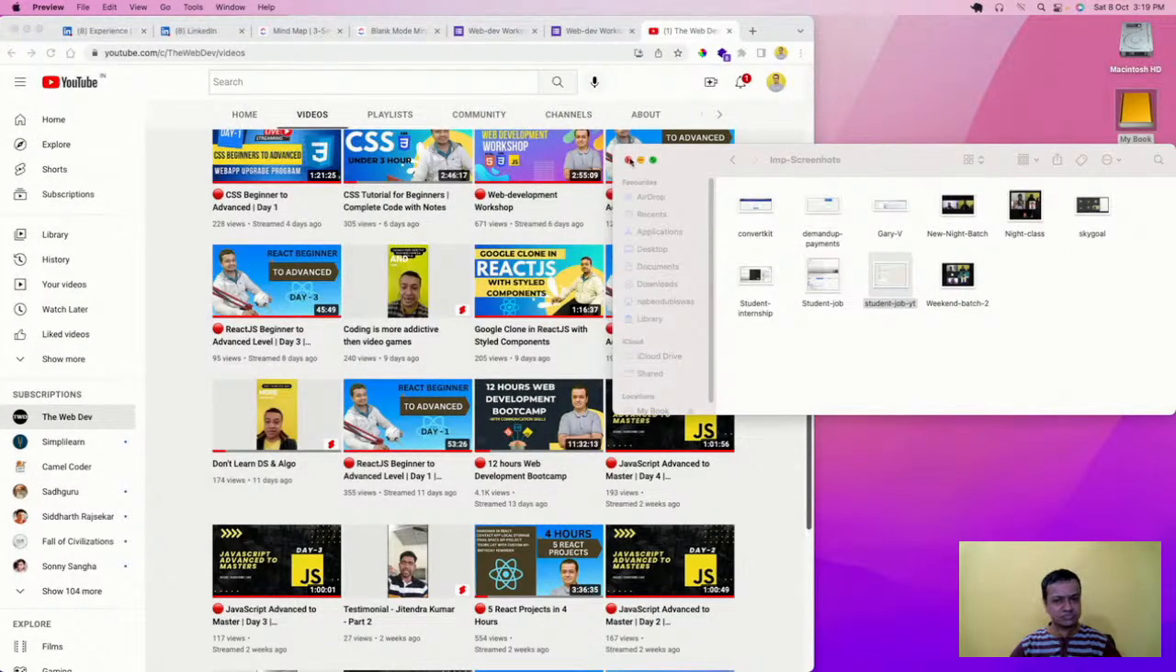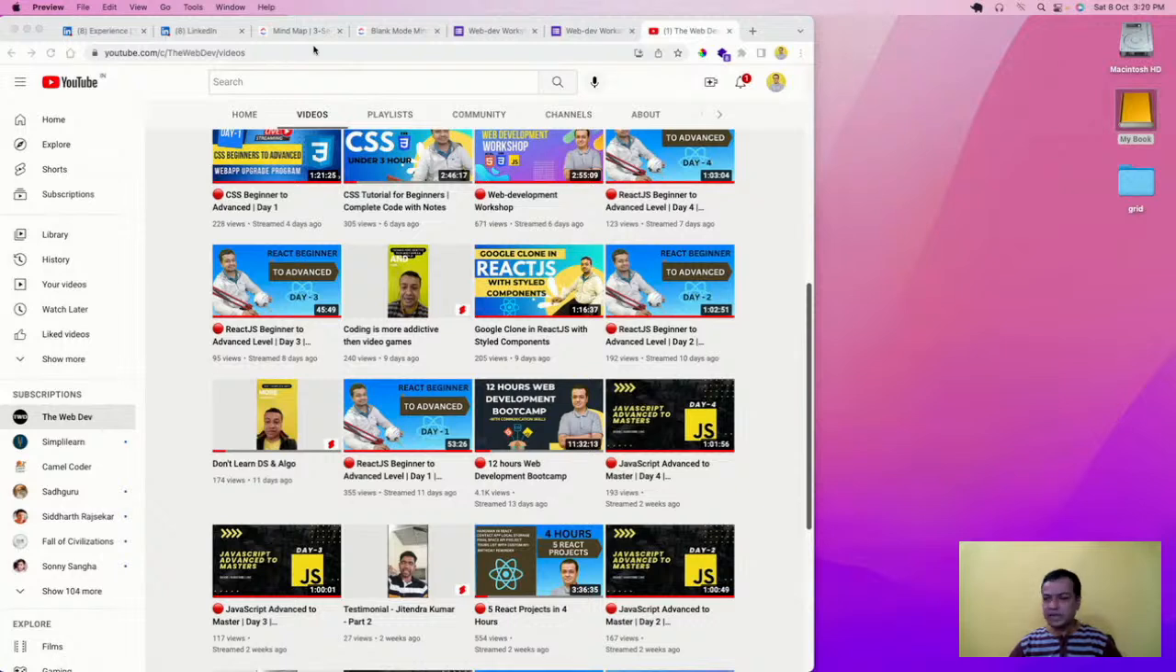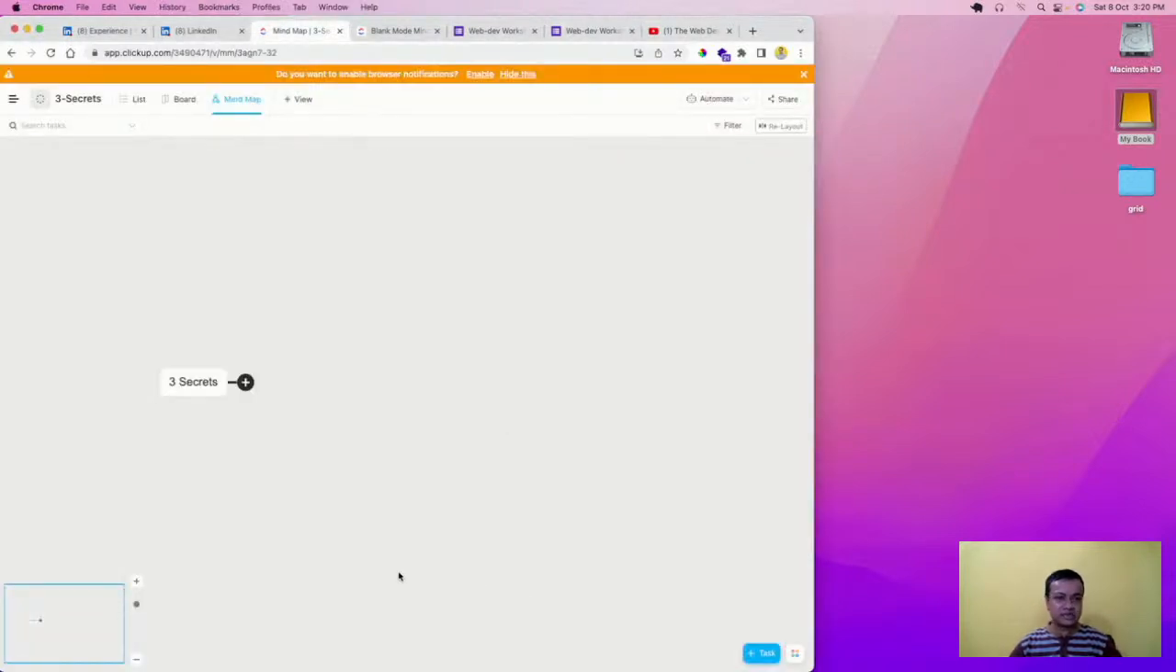And let us do one more thing, and then we are going to start with HTML. The thing is, if you're from a non-IT background, or even if you're from an IT background, what should you do? Because half of the people don't know what they need to do.